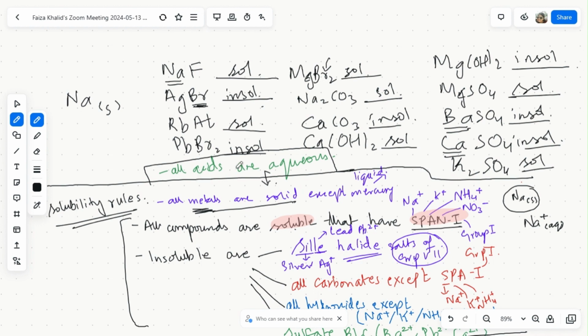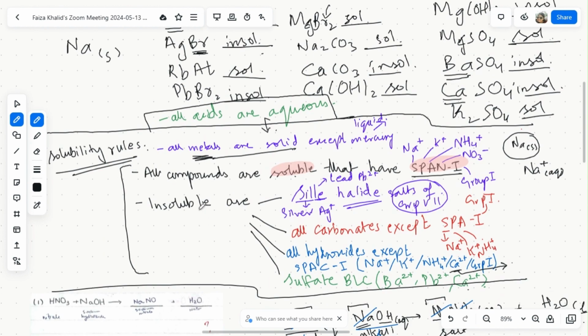So what is the first rule? The first rule is all compounds are soluble that have SPA1. The second rule is insoluble are silver halides. The third rule is insoluble are all carbonates except SPA1. By SPA1, we mean sodium ion, potassium ion, ammonium ion, and group 1. Okay.